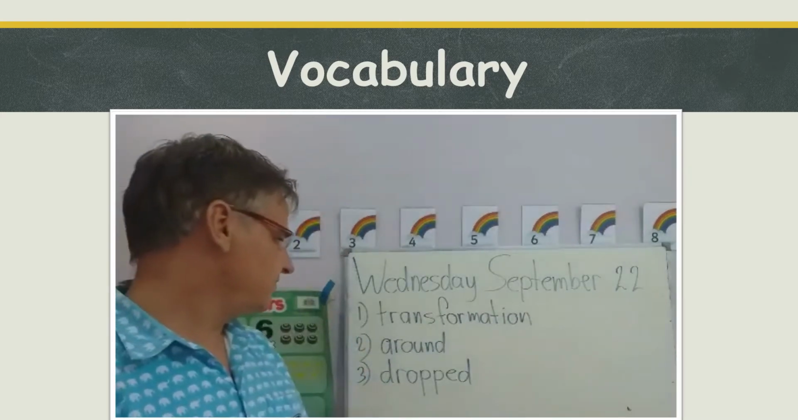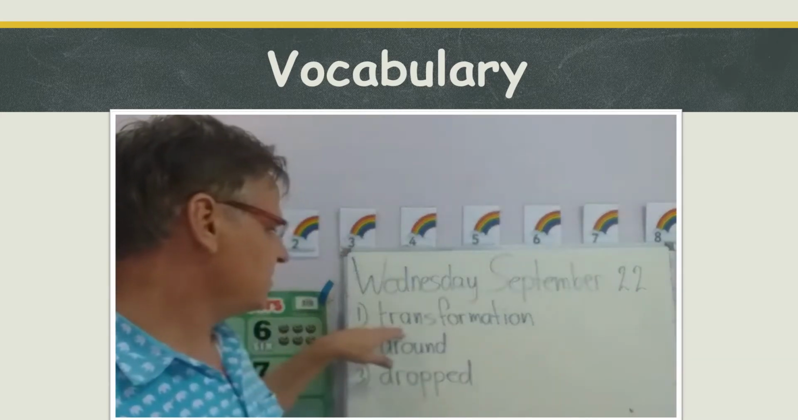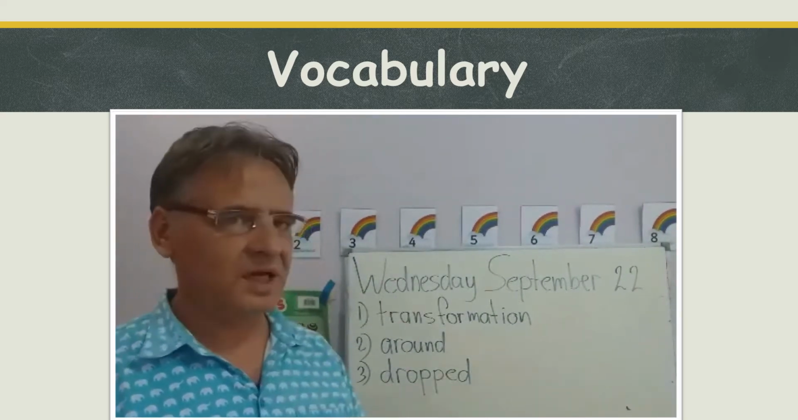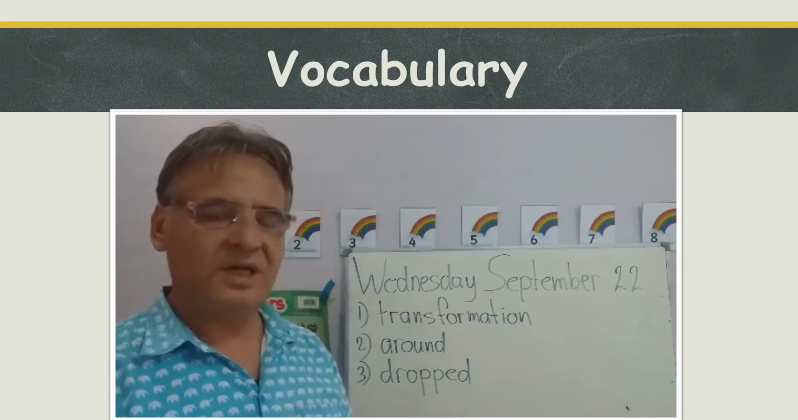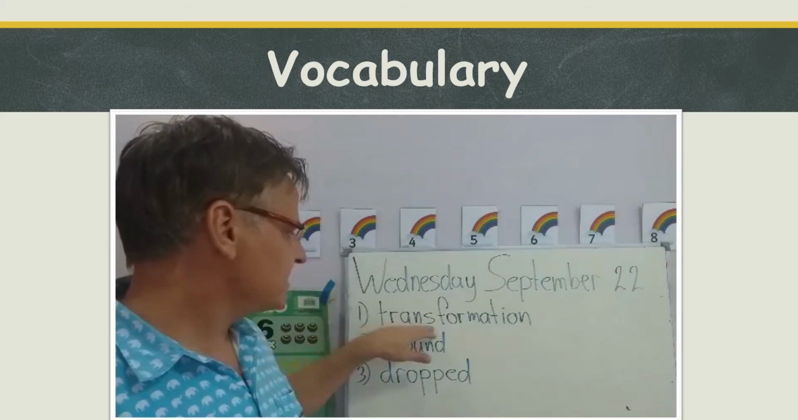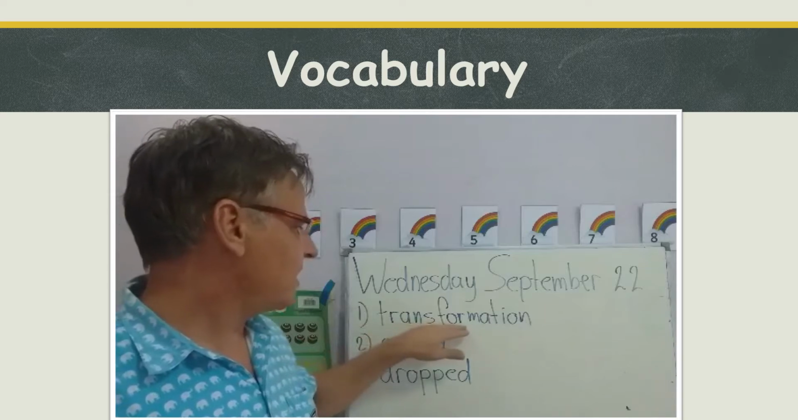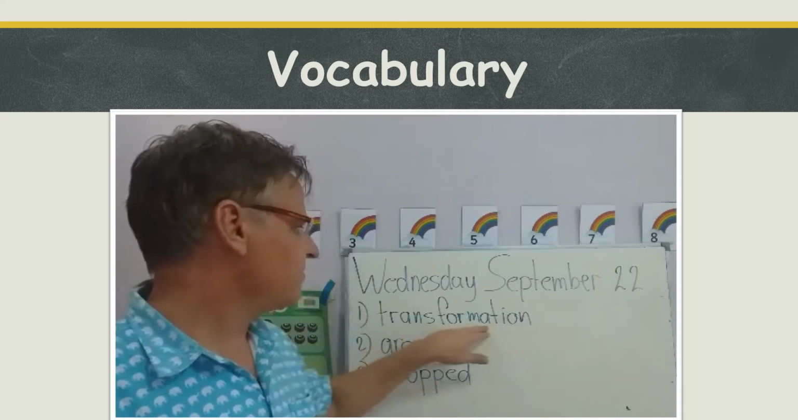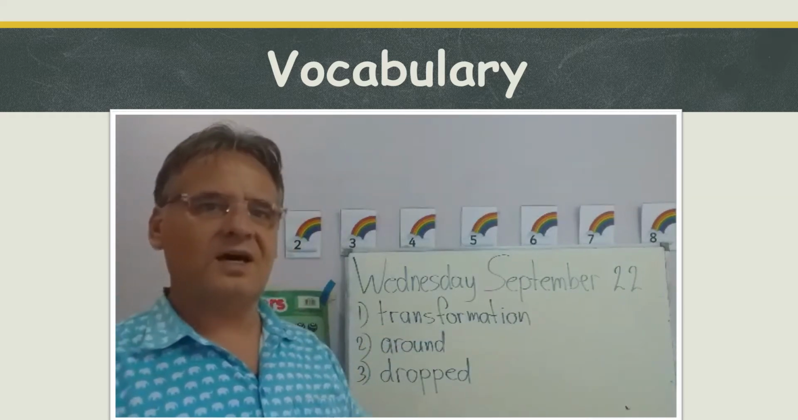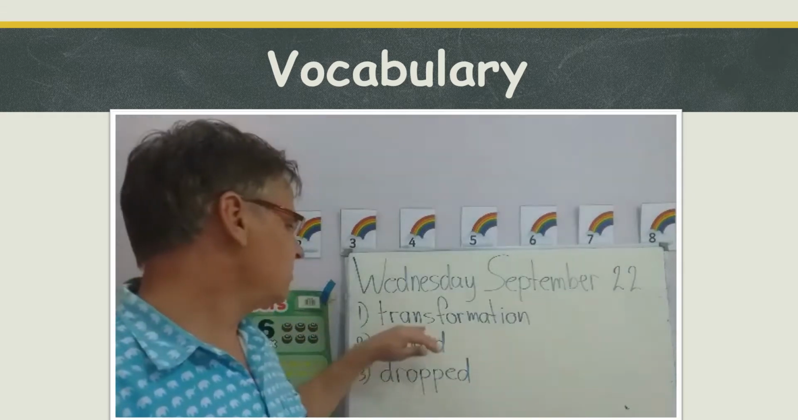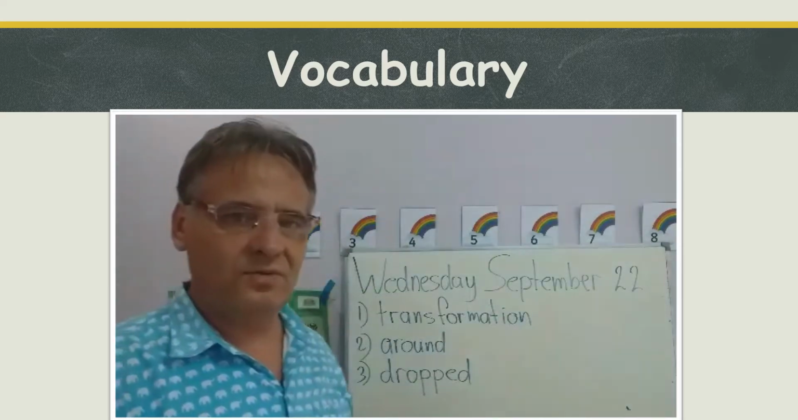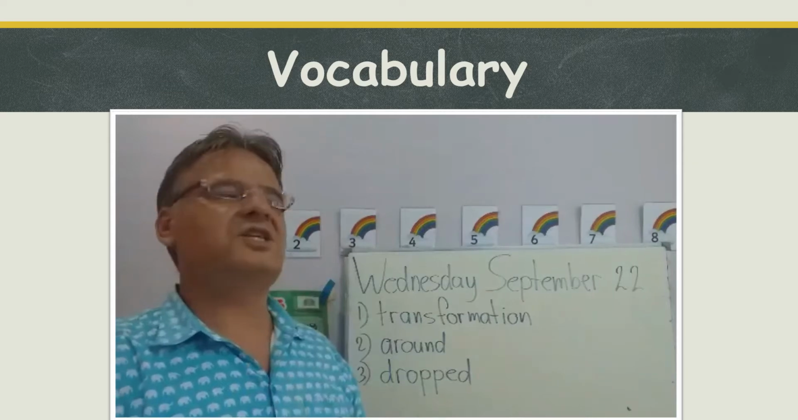Okay, here are the first three words. I realize this one we had before, but I want to show it to you again because number one is a quite long and difficult word, and number two, we need it for our lesson today. So the word is transformation. Transformation means a change. Now you probably know the word from the movie Transformers. These are cars that can transform into robots. So it means the cars can change into robots.